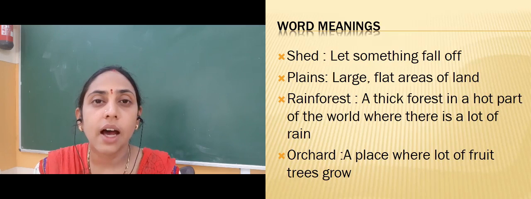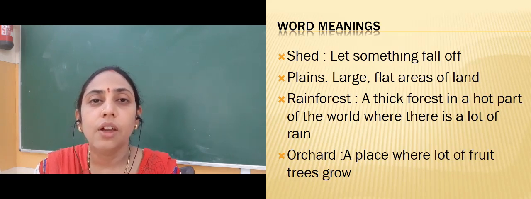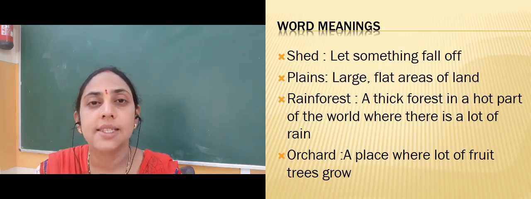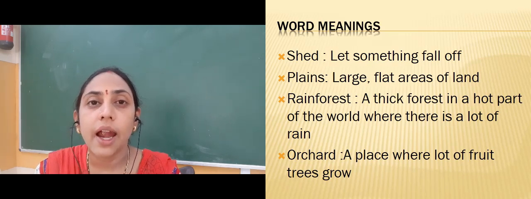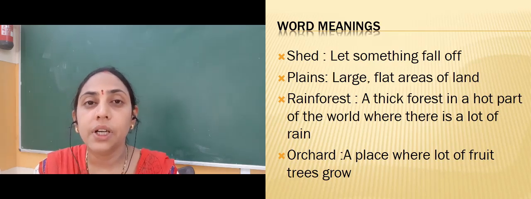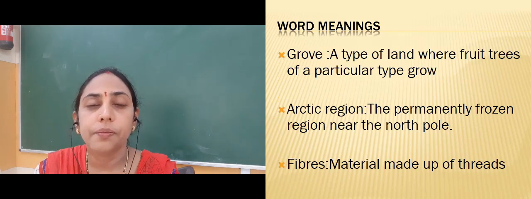Rainforest. It is a thick forest in hot regions or hot places where most of the time it rains. So when it rains fully, these forests are called rainforest and they are very thick, and thick means dense. Orchids means the land where fruit trees are grown. Grove means the area where a particular type of fruit trees can be found or grown.